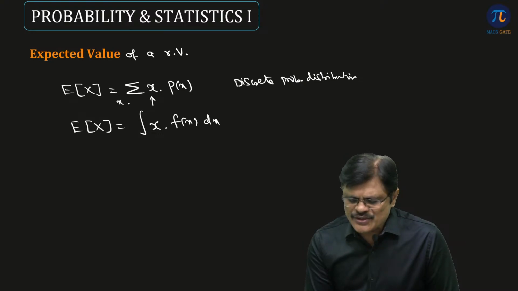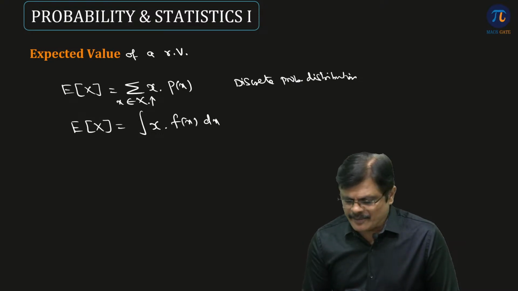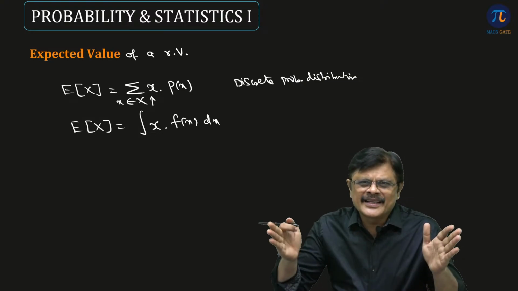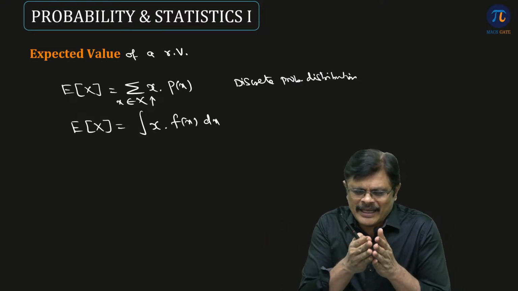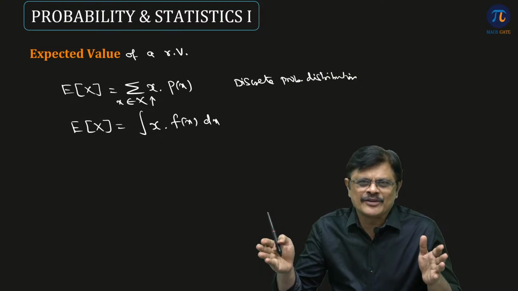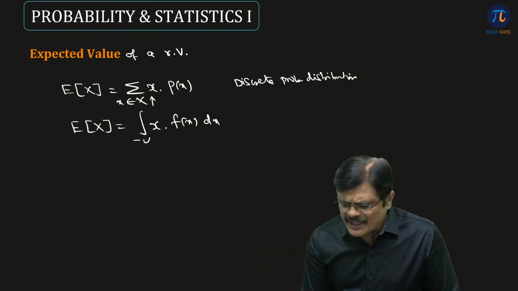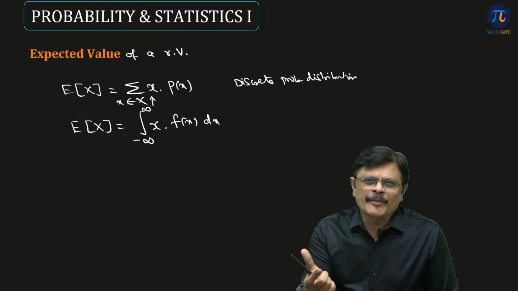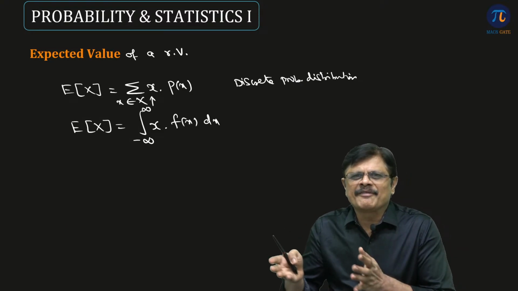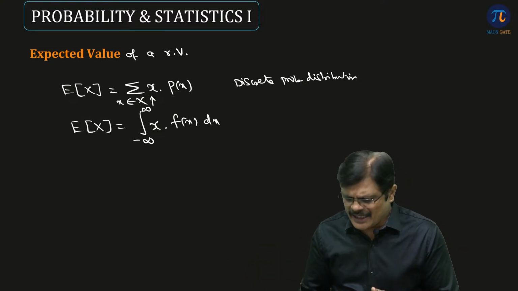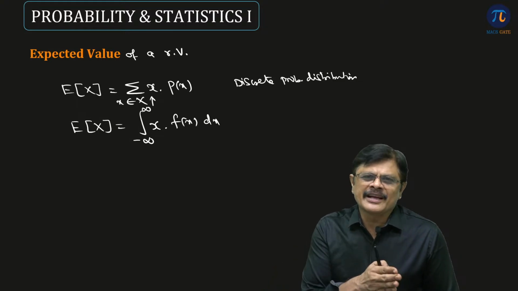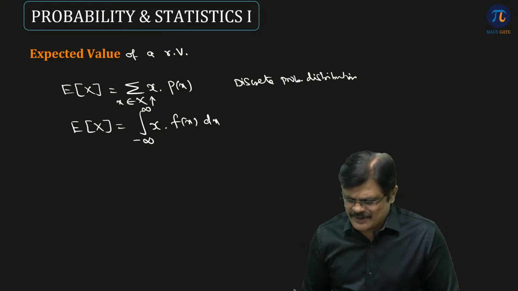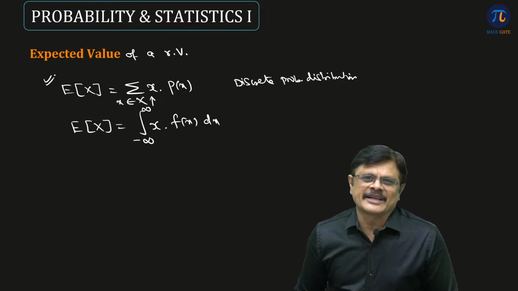Here x varies over all the values of the random variable, in the range of that particular domain. X takes all the possible values in the given domain. So generally we take it as minus infinity to infinity. Maybe in your particular problem, that domain may be from 0 to 1 or 0 to infinity. Accordingly you can change. In the remaining cases, probability will obviously be 0, so that part anyhow becomes 0. So this is how we define the expected value.